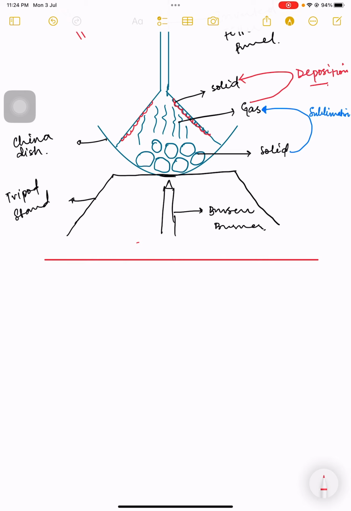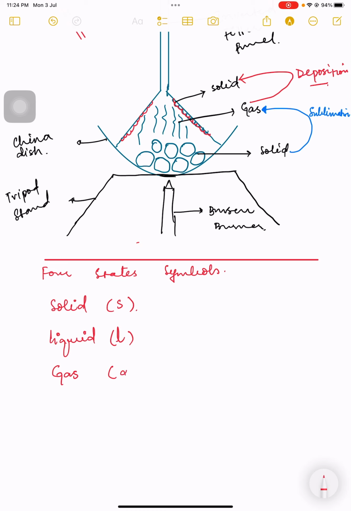Here I am telling you the 4 states symbols. The solid is in this case, then the liquid is here. This is in the gas state.